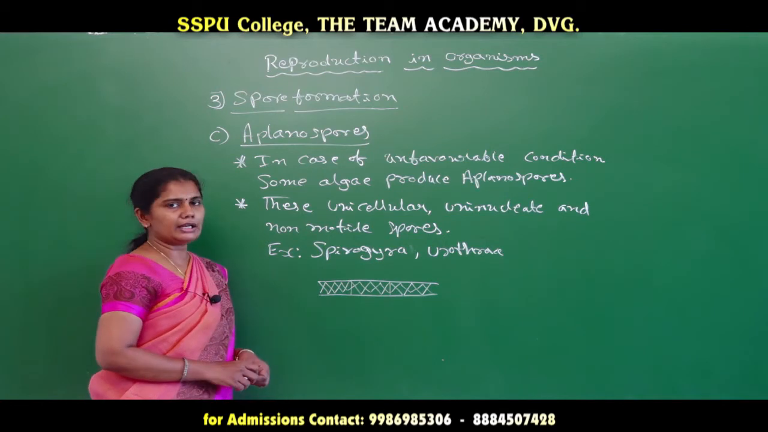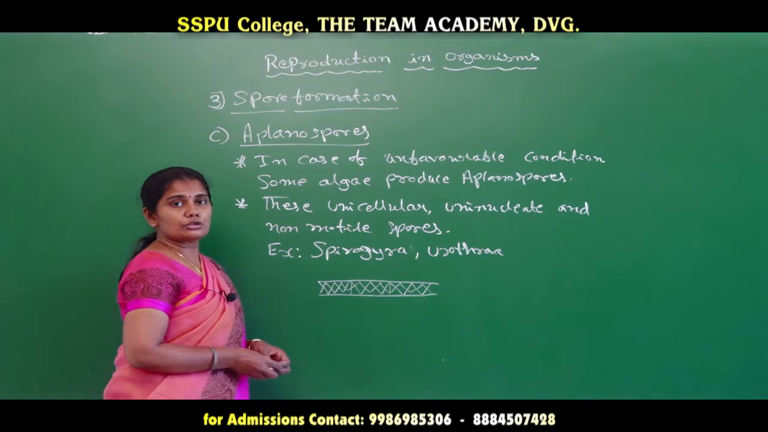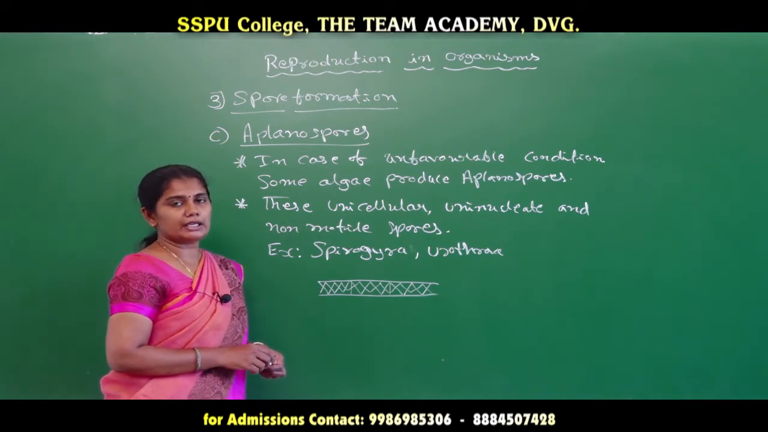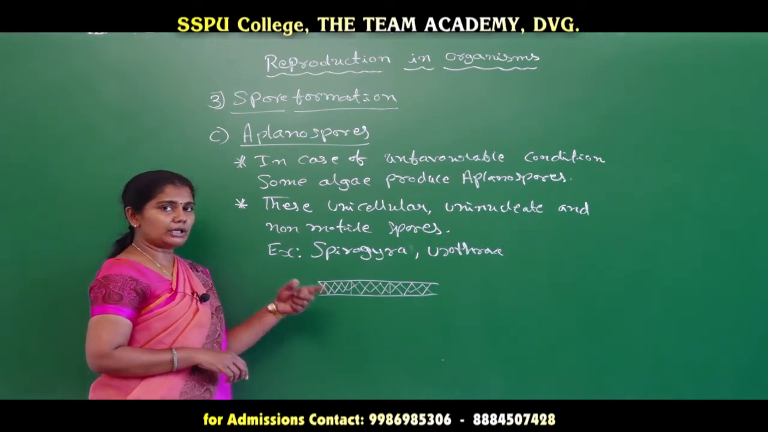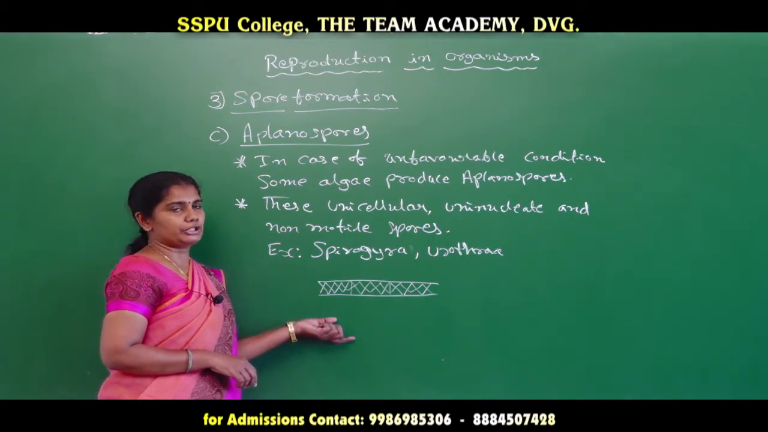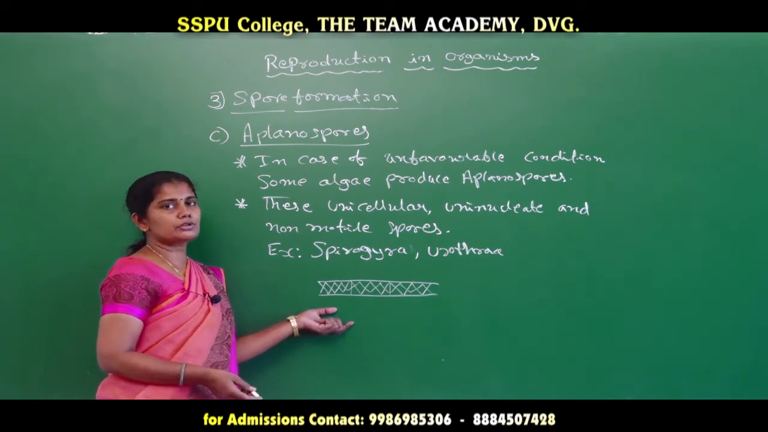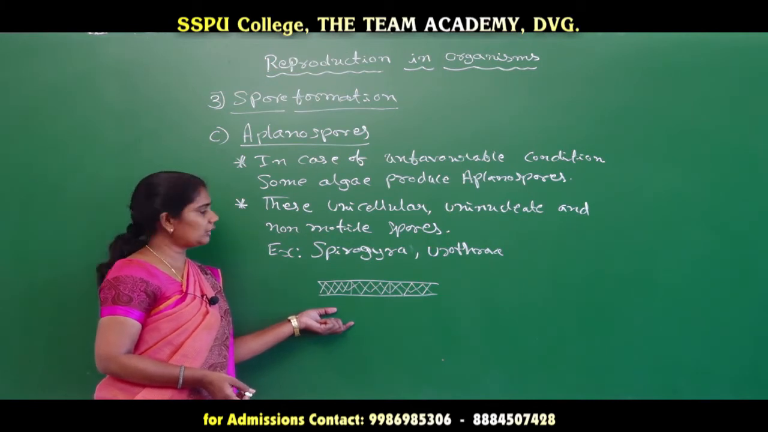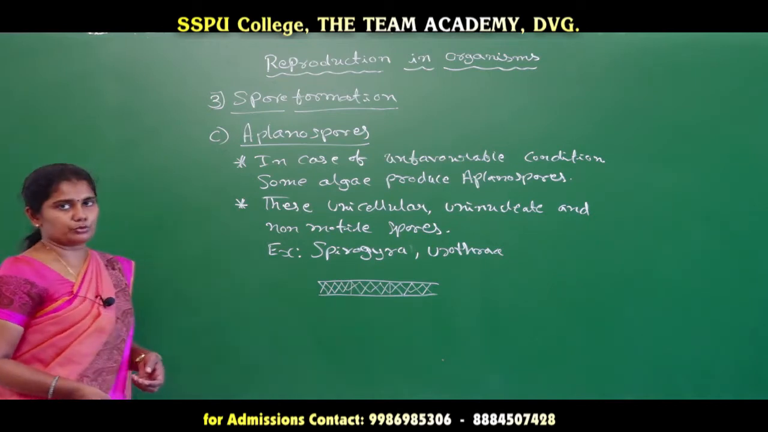Usually this Spirogyra attains an asexual method of reproduction in favorable case by the method of fragmentation. When it attains an unfavorable condition, then it attains this particular spore formation. That means it produces the aplanospores, and these spores are non-motile. They are dispersed with the help of water only in this particular condition. So this much is there about the aplanospores. Next.